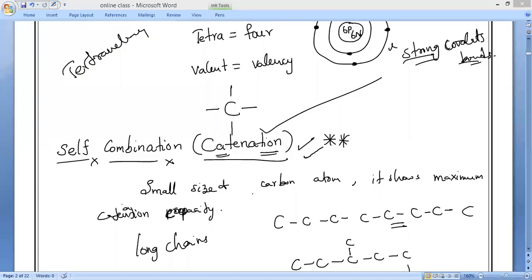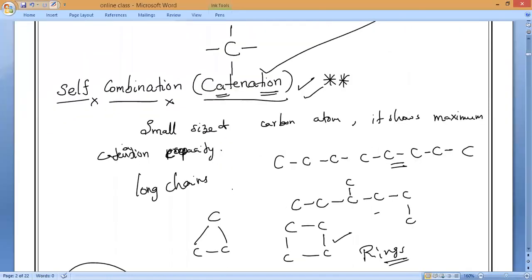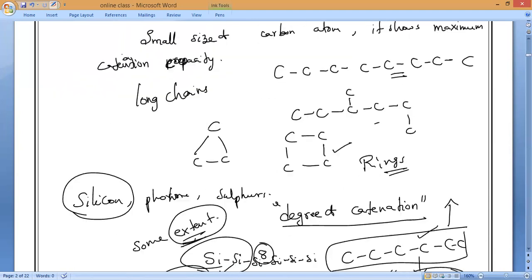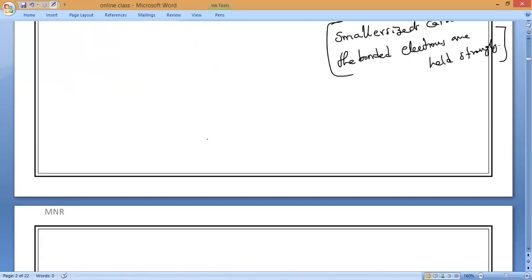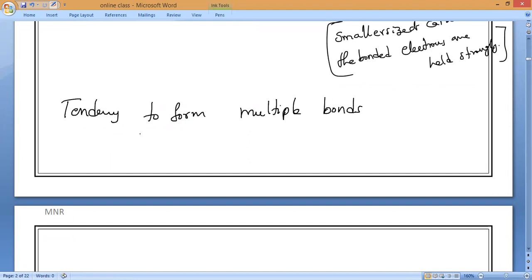Now coming to the third property, which is very well known to us: the tendency to form multiple bonds. Please write it, the third property of the versatile nature of carbon.